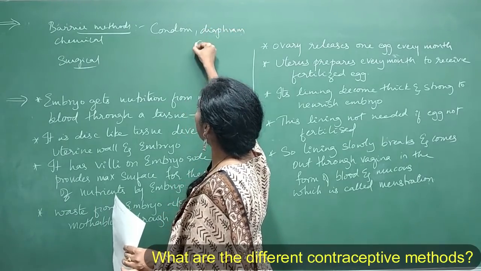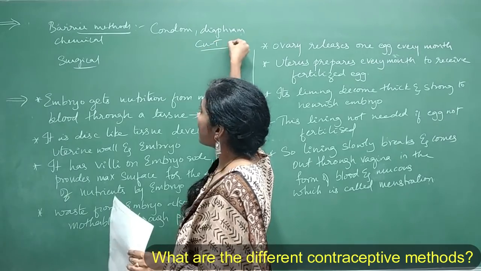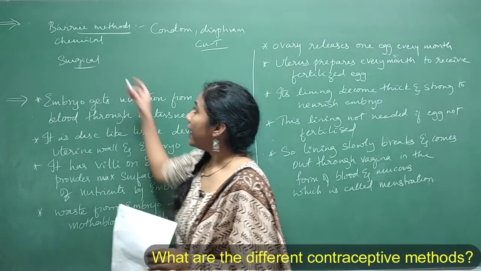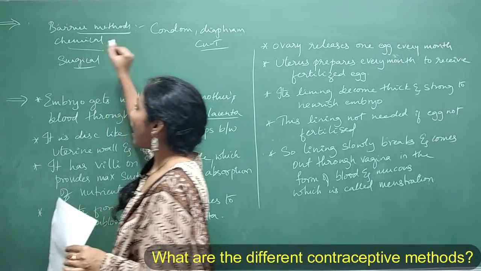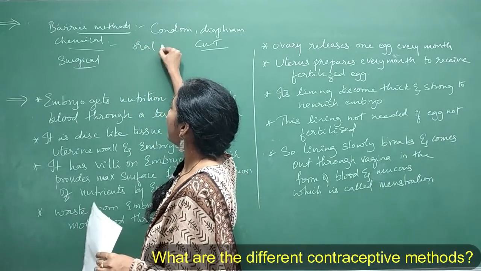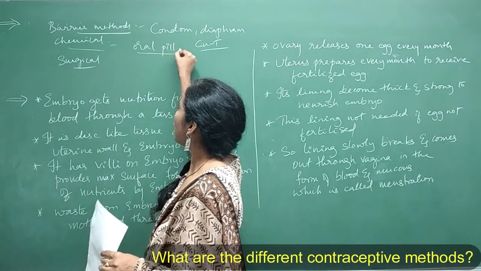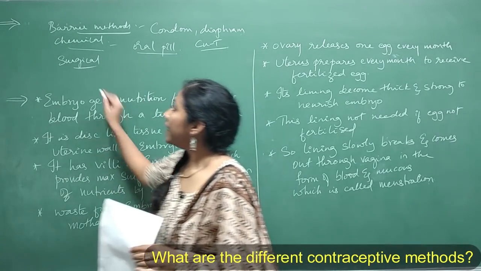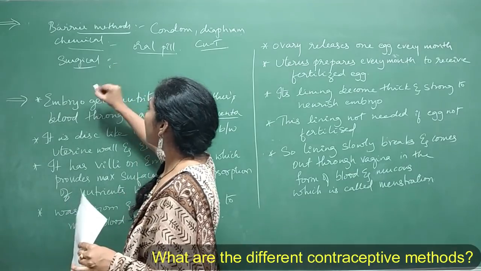And copper T, all this. So they are also called as mechanical methods. Okay, and now the chemical methods are to take oral pills by women. So this blocks the ovulation or sometimes the fertilization also. And coming to the surgical methods, there are two methods.